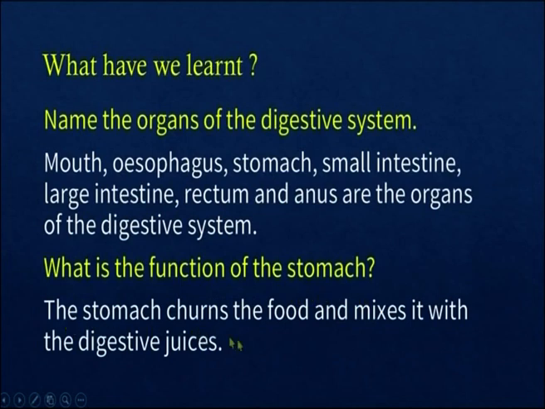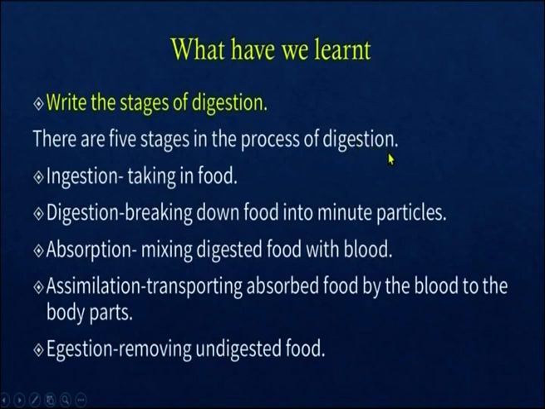The stomach churns the food and mixes it with the digestive juices. Write the stages of digestion.